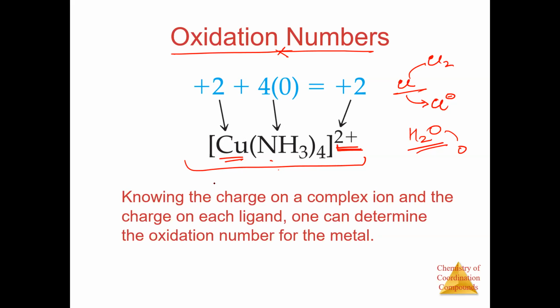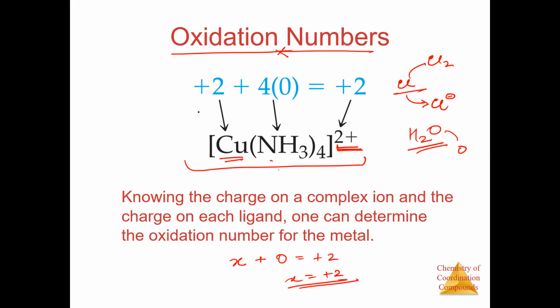What can we write? We can write Cu is X plus NH3 is 0, it is equal to +2. So X is equal to +2. Okay, so this is how we can calculate the oxidation state, as you have been calculating in 11th standard also.